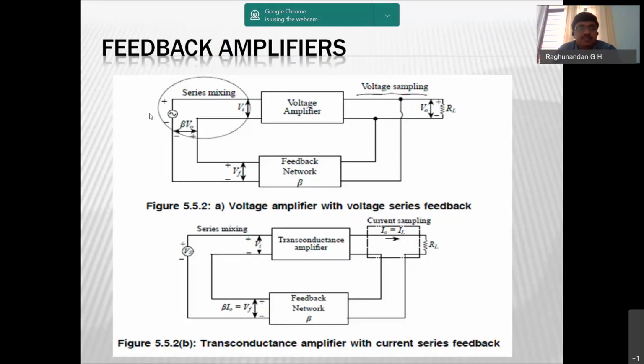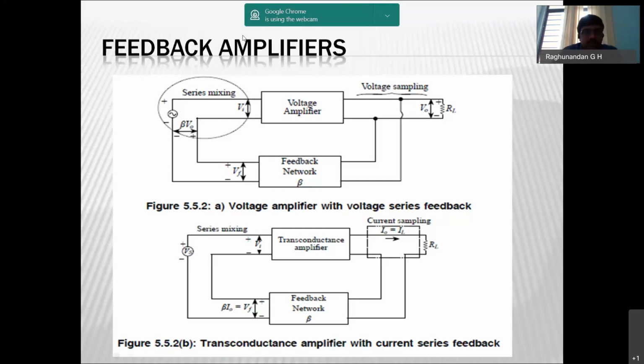In the feedback amplifier, as we have already discussed, there is positive feedback and negative feedback. There are 4 types of connection that are possible: voltage shunt feedback, voltage series feedback, current shunt feedback, current series feedback. So these are the four types of feedback that are possible. On what basis do we call them voltage series feedback, voltage shunt feedback, current series feedback? It is based upon how you are going to draw the output, whether in terms of current or in terms of voltage.